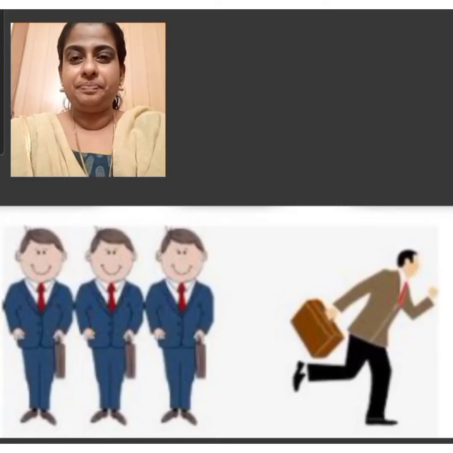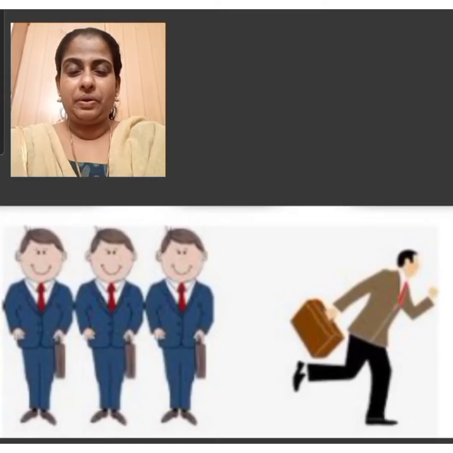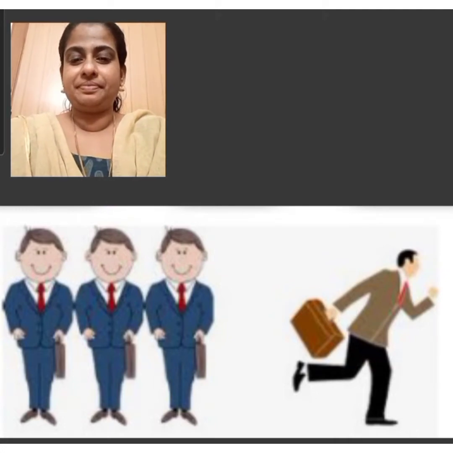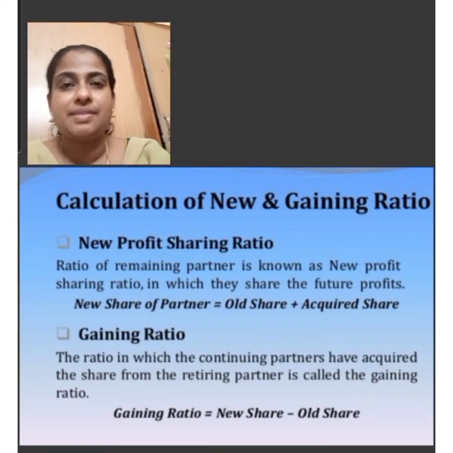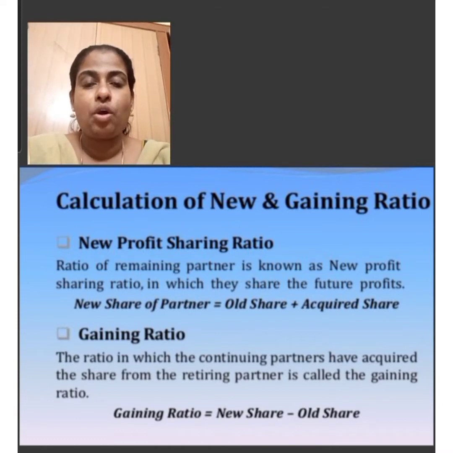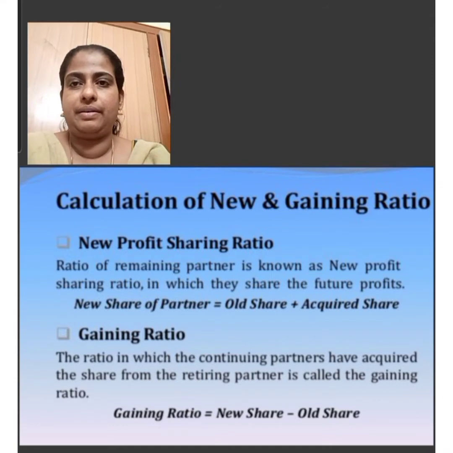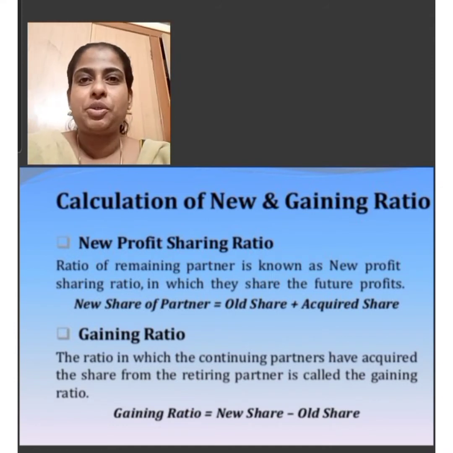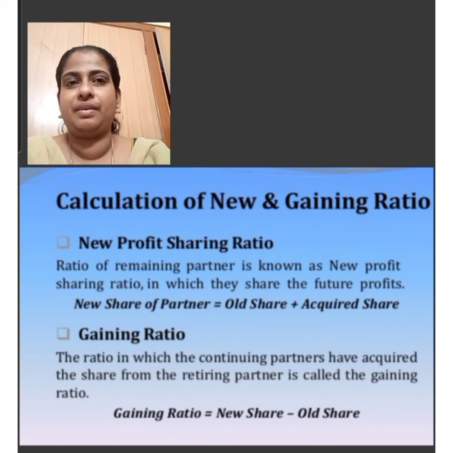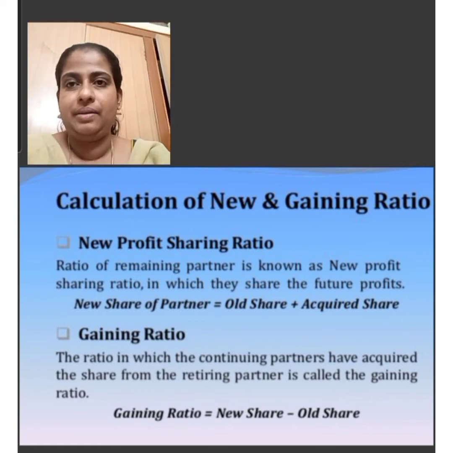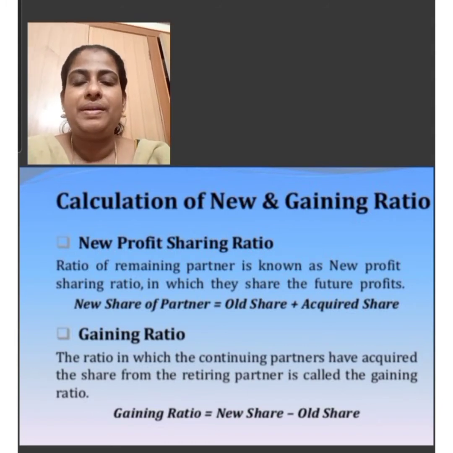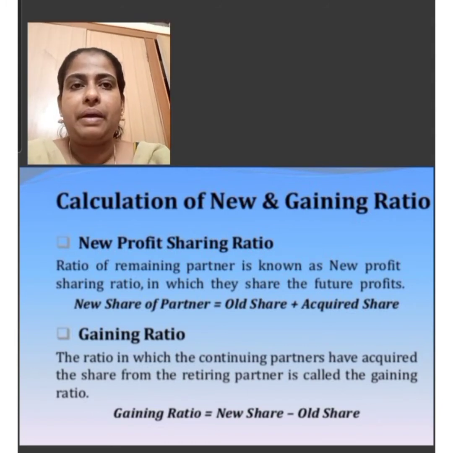My dear children, today in this third module, we are going to learn about the term gaining ratio. Gaining ratio is the ratio in which the gaining partners take the profit share of the retiring partner. That is, the ratio in which their profit share increases in the firm. Gaining ratio is calculated because the gaining partner or partners compensate the retiring partner by paying goodwill.